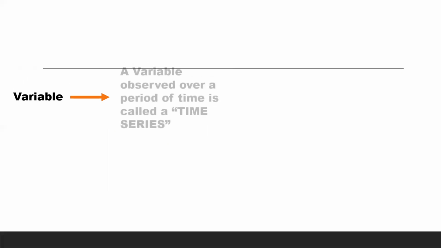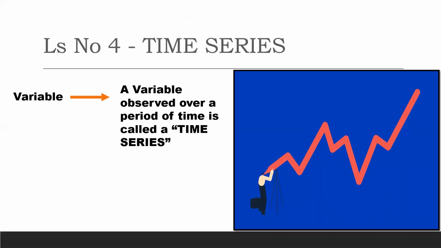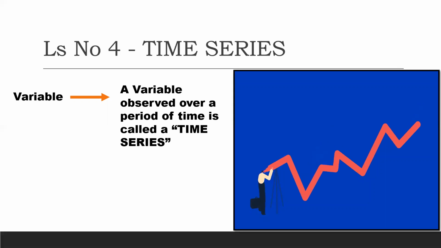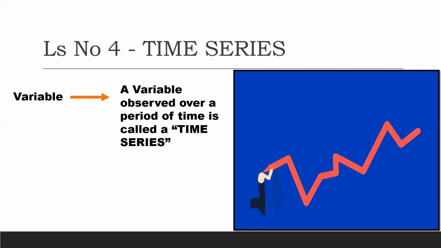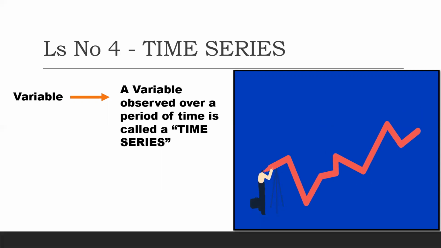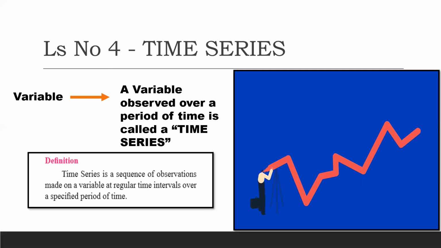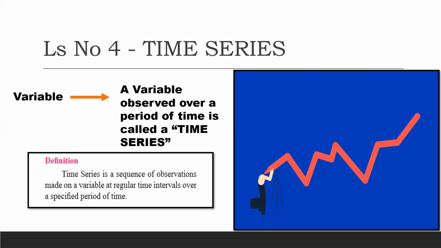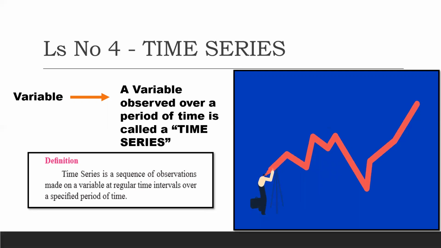As you saw, class, I told you there are many situations in which a variable is involved with changes with time. It can be anything, as we saw, a company predicting the demand for its product, or an investor who wants to know the fluctuations in share prices, and so on. According to the definition, a time series is a sequence of observations made on a variable at regular time intervals over a specified period of time.